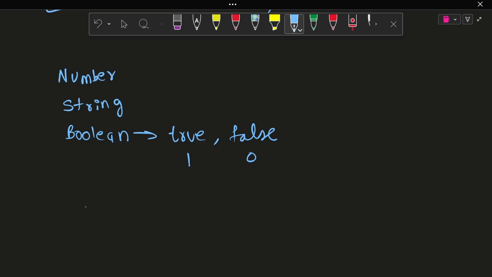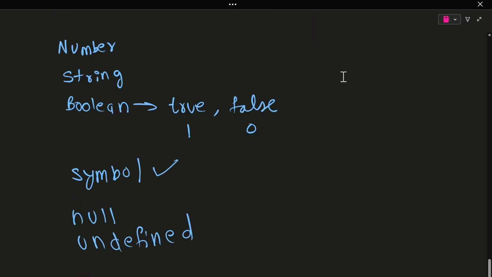Next we have another data type, symbol. Each symbol will be unique, which I will show you in the code. The next one is null, and the next one is undefined. So what are these data types? We will see in practical with the help of code, so that you will understand what undefined and null are. Let's jump right in.